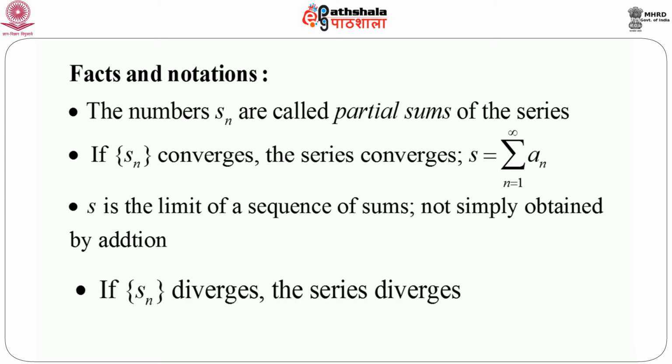And like a sequence, a series of real numbers can also be divergent. Since a series of real numbers can be considered in terms of the sequence of partial sums, if the sequence of partial sums Sn diverges, then we call the series divergent. So, these are a few facts and notations regarding series, where we define the partial sums, bringing in the concepts of convergence and divergence and the limit of the sequence. Everything is coming into this field from sequences.